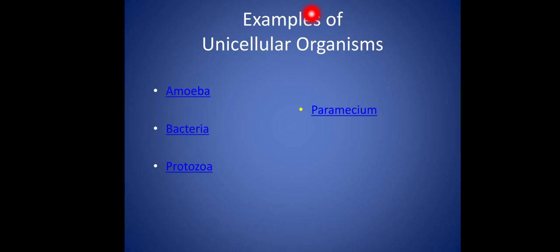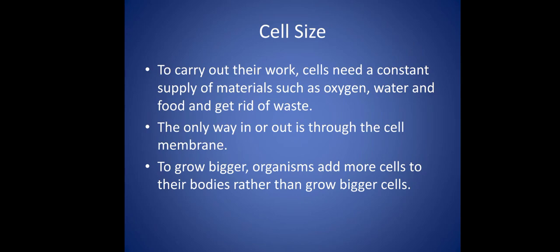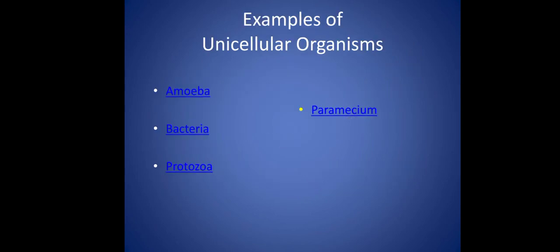Some examples of unicellular organisms are amoeba, bacteria, protozoa, paramecium. Bacteria is only prokaryote, but amoeba, paramecium, protozoa, these are eukaryotes.